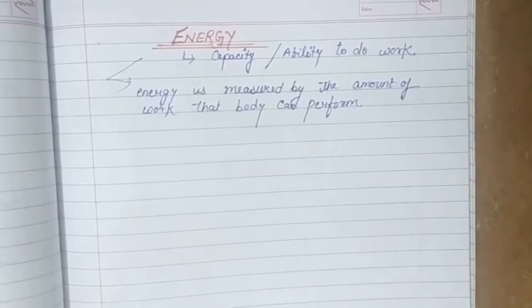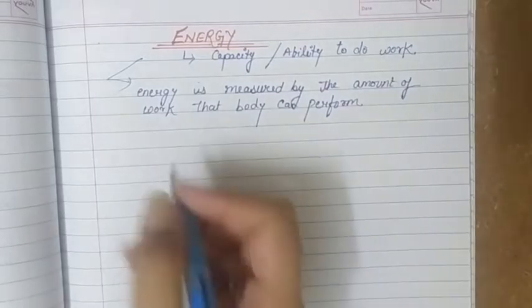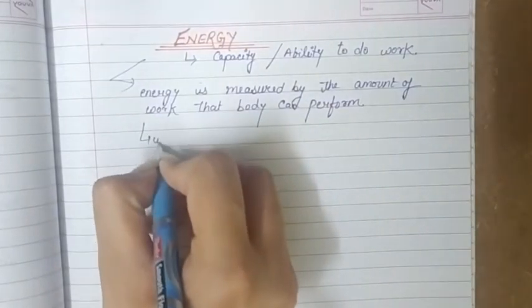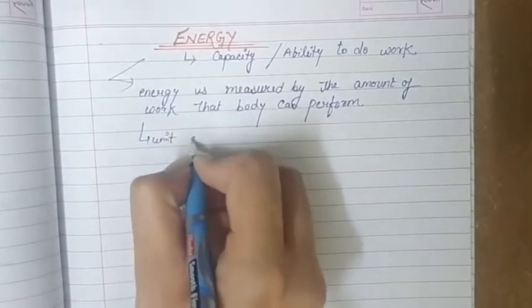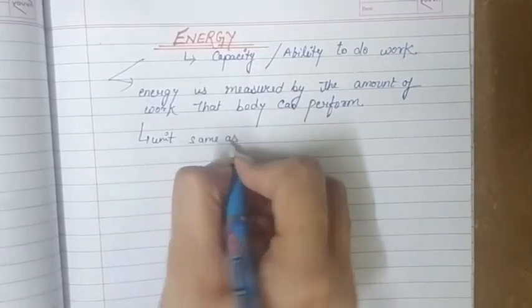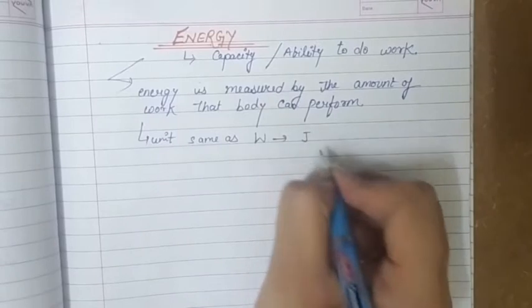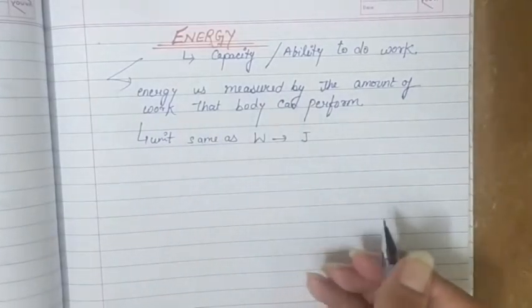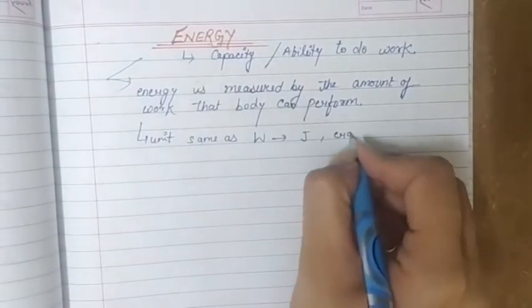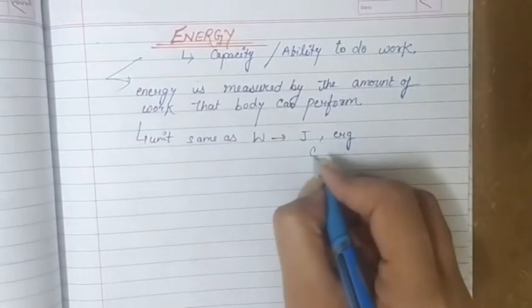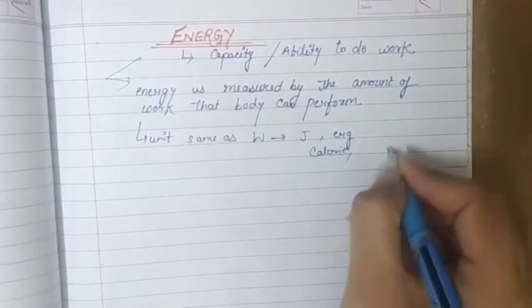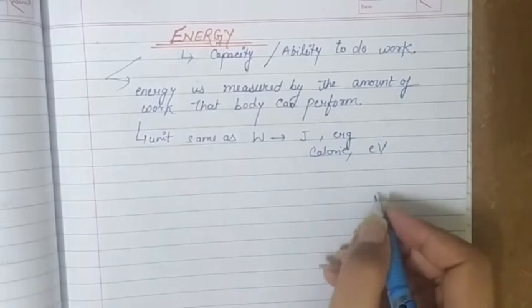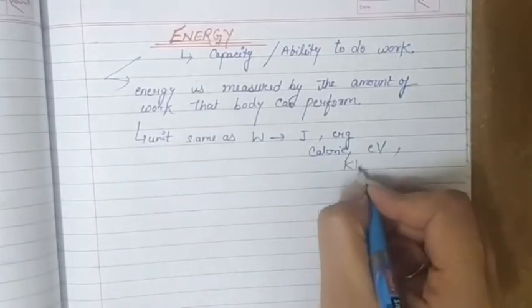Now there are various forms of energy, and all these forms are actually measuring work. So the unit of energy is the same as that of work, that means its unit is joule. Its SI unit is joule, CGS unit is erg, and some other units are calorie, electron volt (eV), and kilowatt hour.